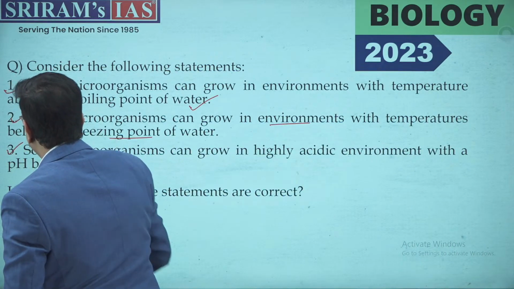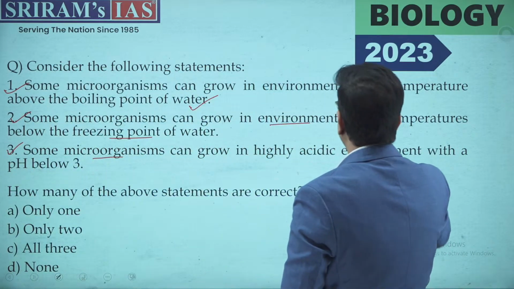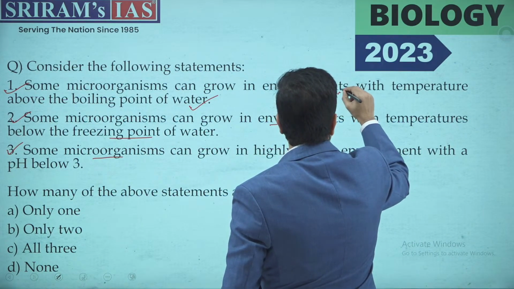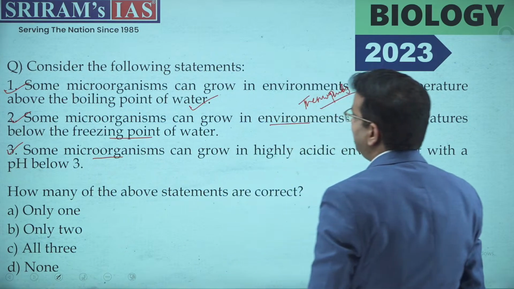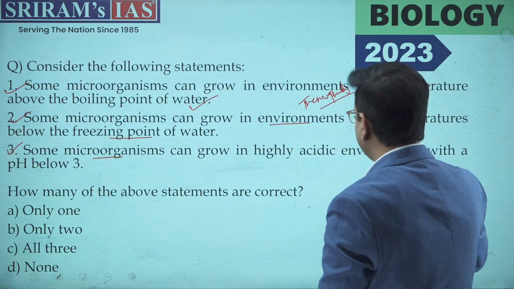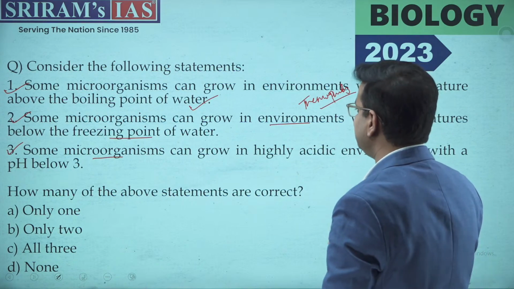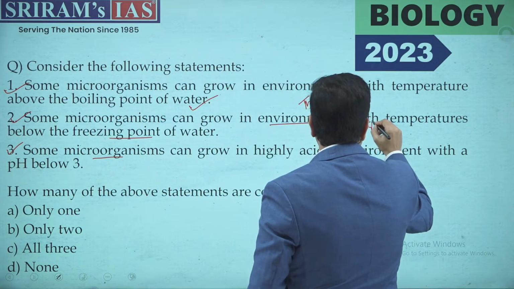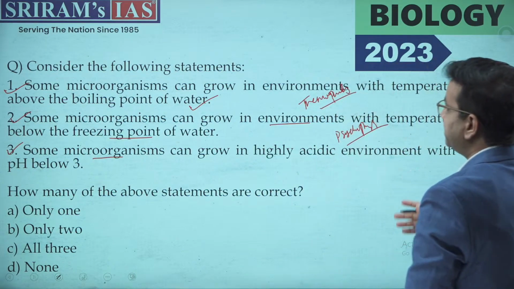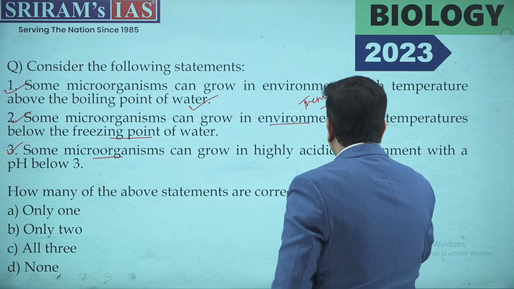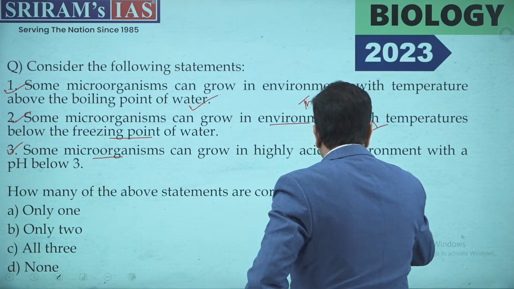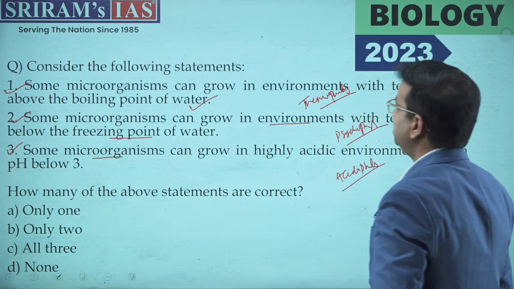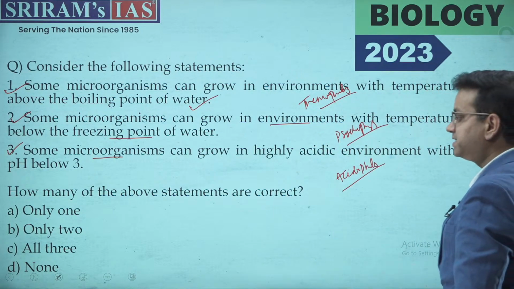If you have read basic NCERT, you can easily answer this. Organisms which can thrive at high temperatures are called thermophiles. The other organisms which can grow in an environment with freezing temperatures are called psychrophiles. The organisms that can grow in acidic environments are called acidophiles. So all the statements given here are correct.